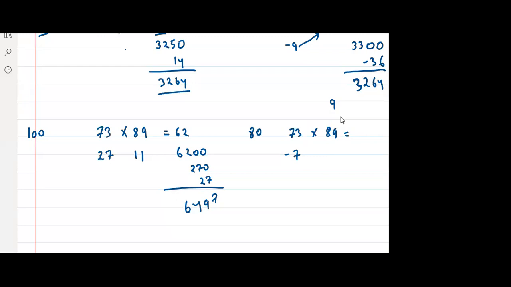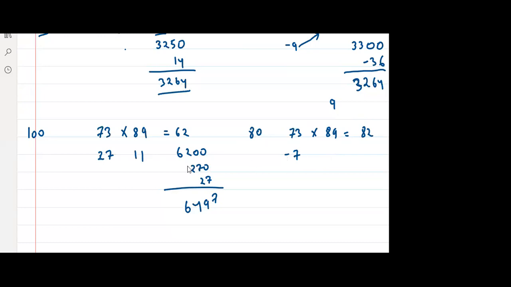And 79 plus 9, 73 plus 9 is 82. Now, here you have to multiply 82 with 80. That is a difficulty, right? You have to multiply 82 with 80.